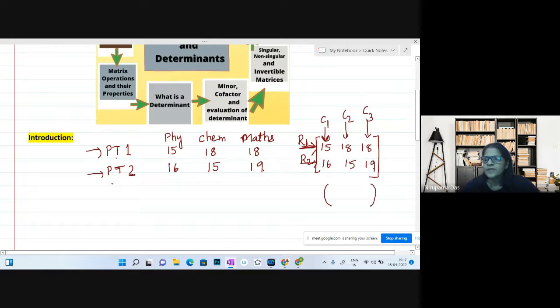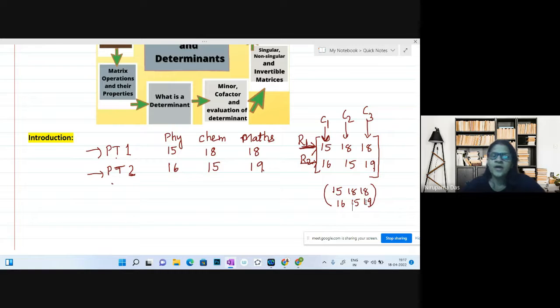This is called parenthesis. If I write like this, 15, 18, 18, 16, 15, 19, we may write like this. While writing this, you can see we are following some sort of arrangement. We are arranging the entries, the marks, in rows and columns, right? So this gives us the idea of a matrix.